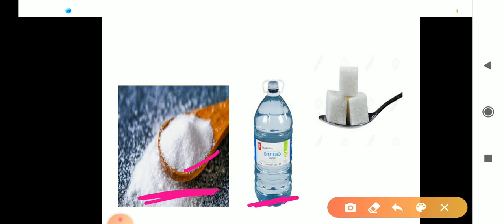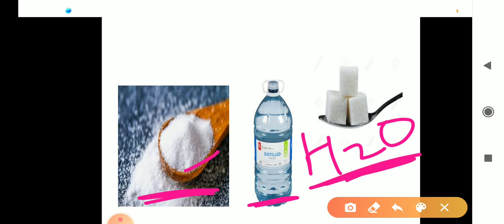Now see this also, distilled water. The formula of water is H2O. Because this water has molecules of H2O, that's why it is also a pure substance. It does not have any minerals in it, without any mixing, nothing is mixed in it. Tap water has minerals mixed in, that's why it is not the pure form, but distilled water is the pure form, right? And sugar cubes, I told you, are also a pure substance. Sugar is also an example of a pure substance, right?